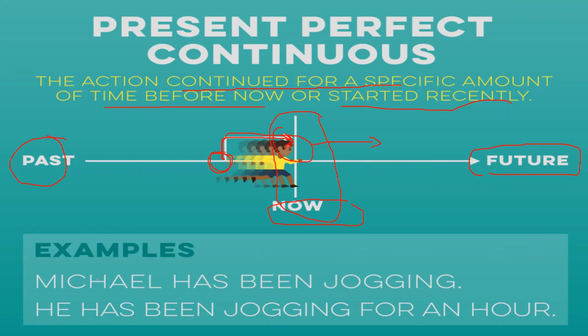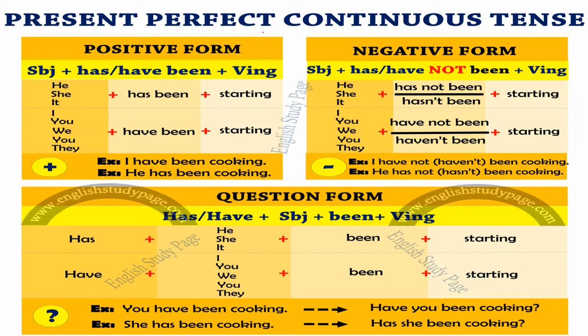For example, Michael has been jogging, right? He has been jogging for an hour. What does that mean? Michael started jogging an hour ago. He has started a particular action in the past, and he is taking that to the present, right? Moving further, we will understand the sentence formation.